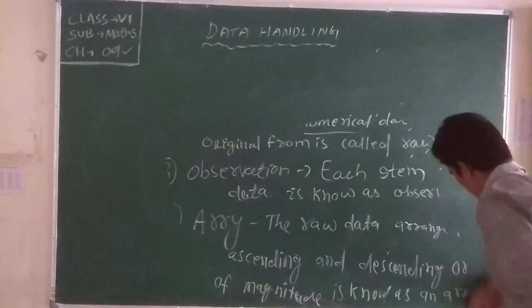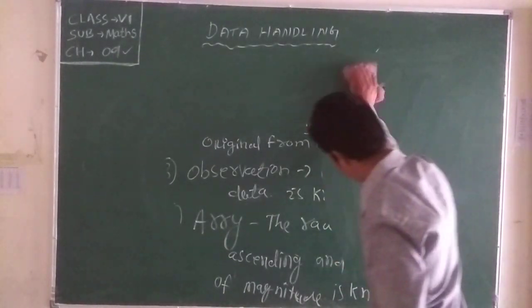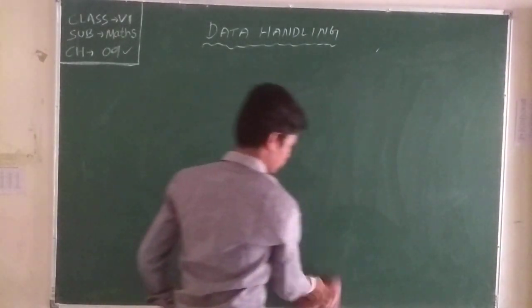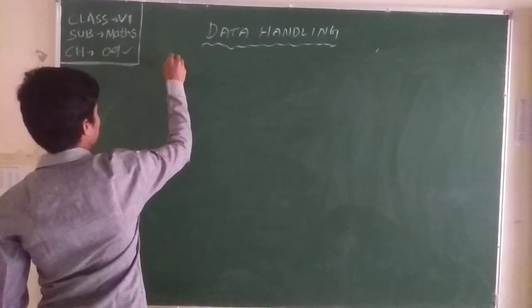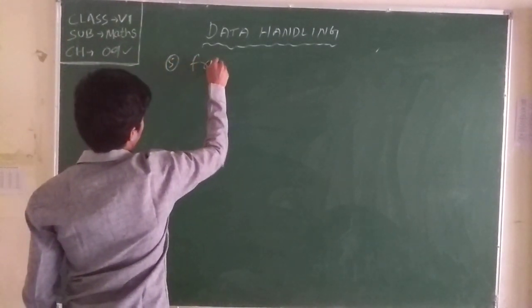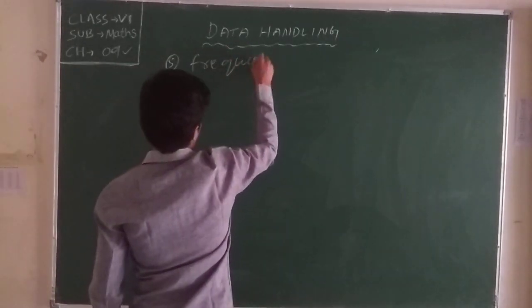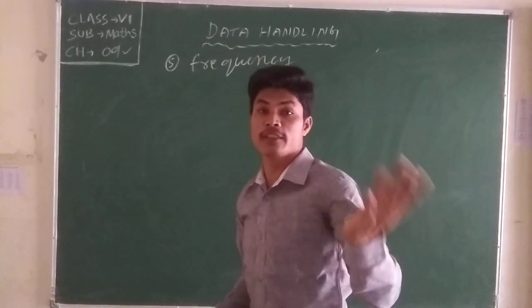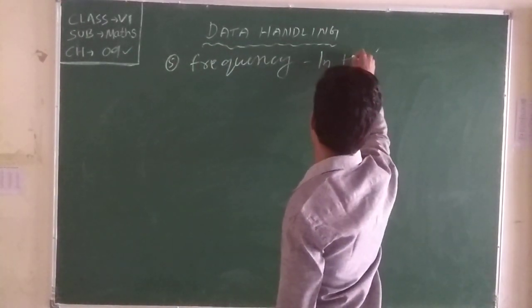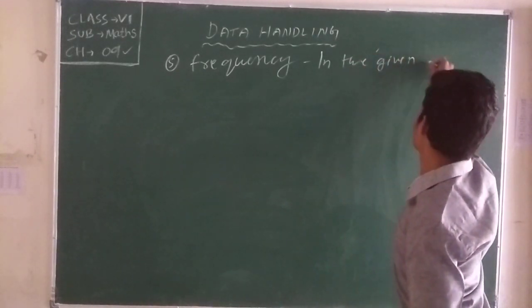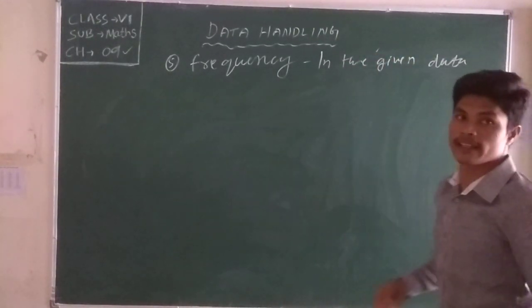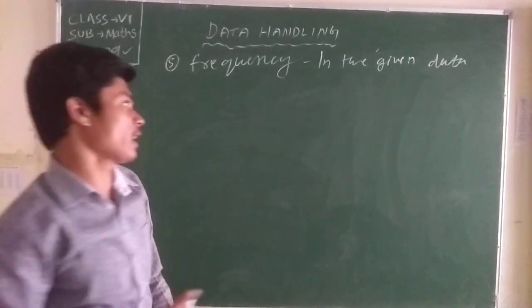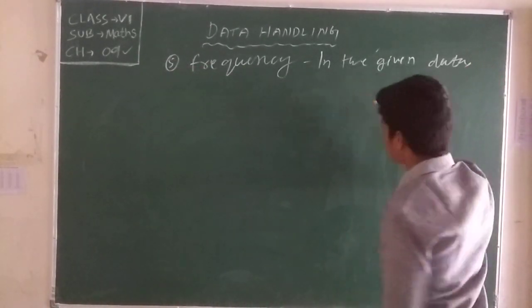Frequency in the given data. Frequency means what? I told you, frequency means, in the given data, the number of times.